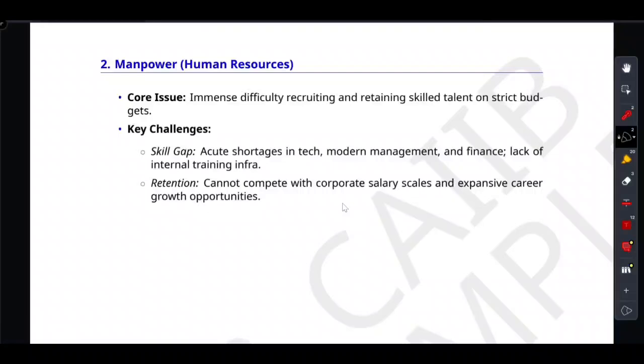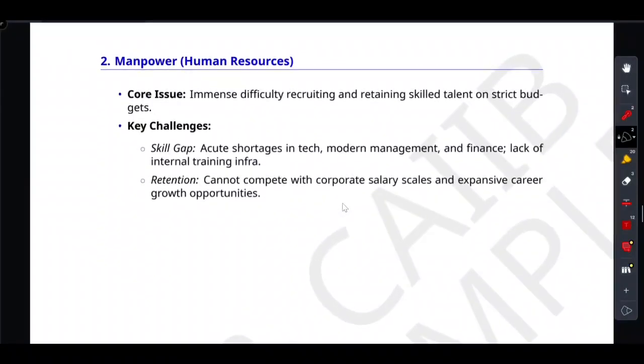Now, friends, we are talking about manpower. That's called human resource. So how do they stay alive? These businesses are fighting a three-front war. They can't afford the best employees, they can't afford the best equipment, and their raw material costs are constantly fluctuating. How do they stay alive? So here is your forever memory hack for the exam.